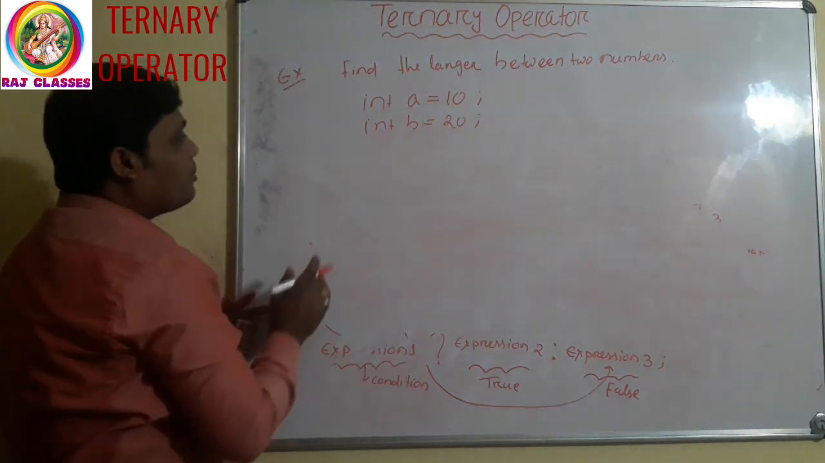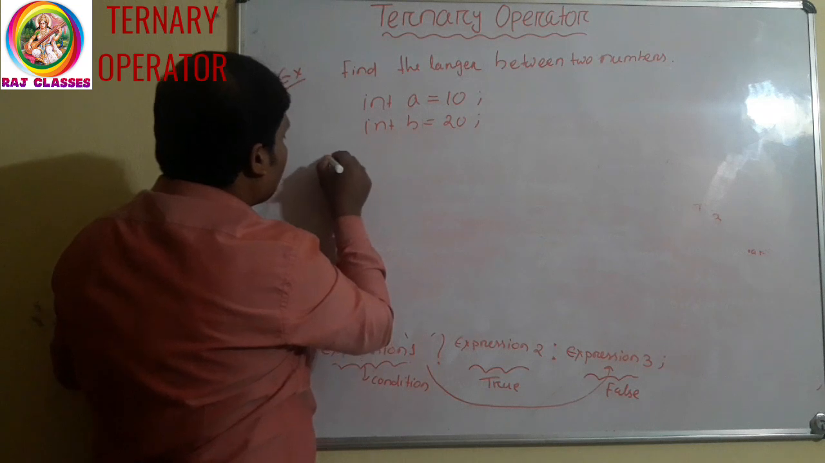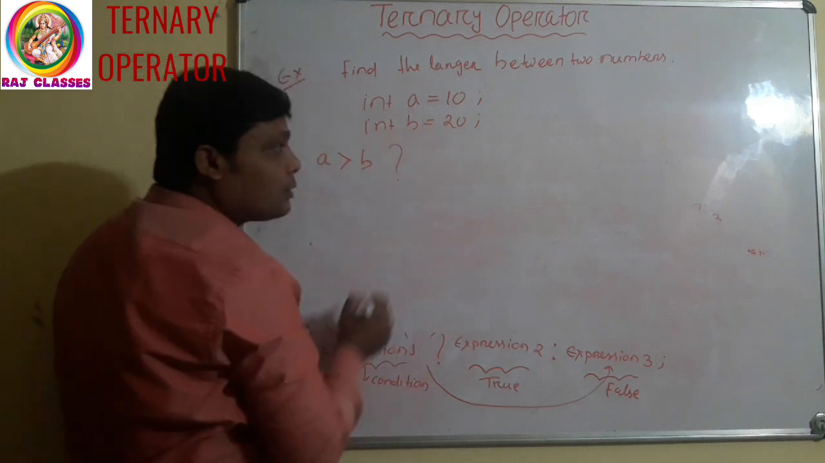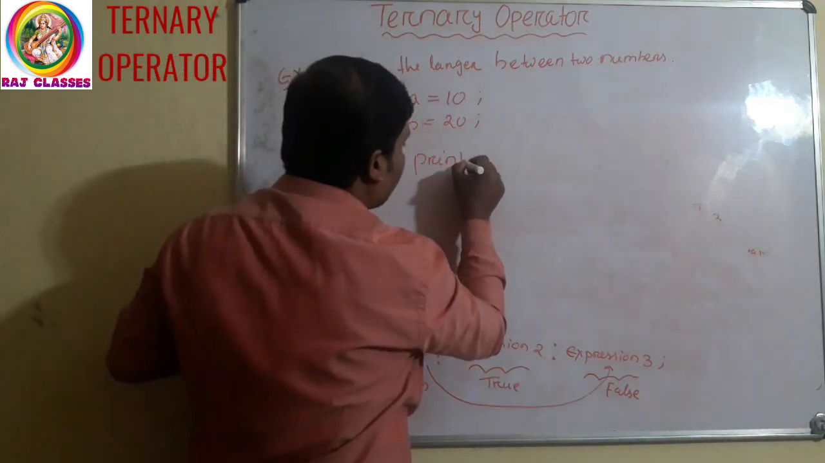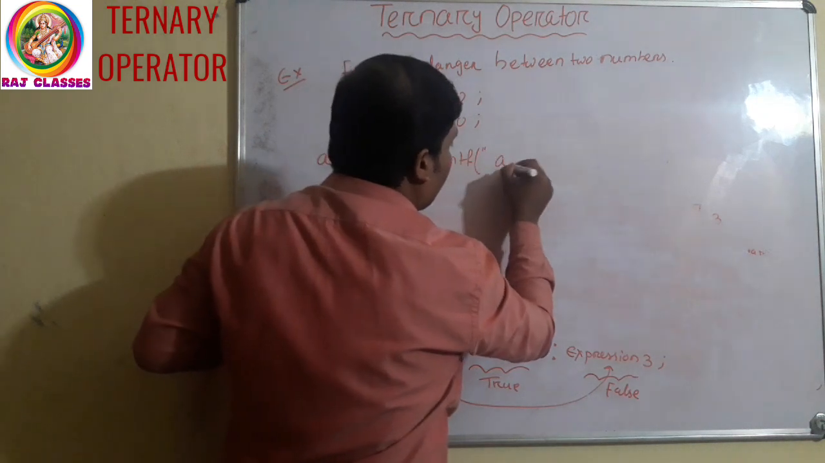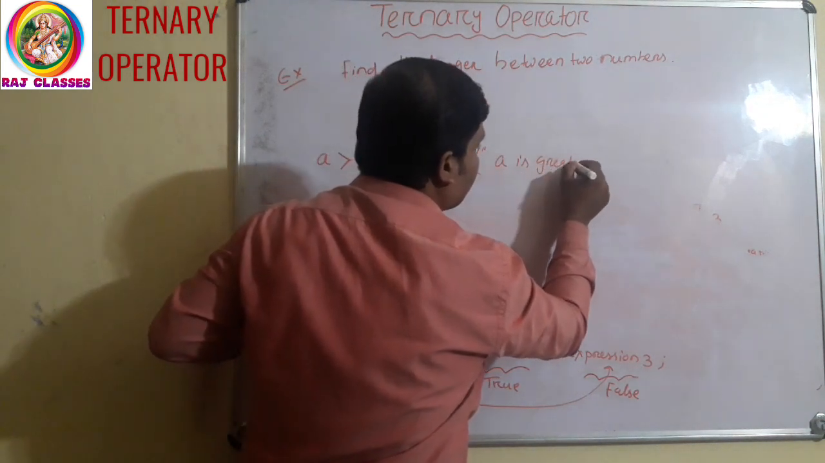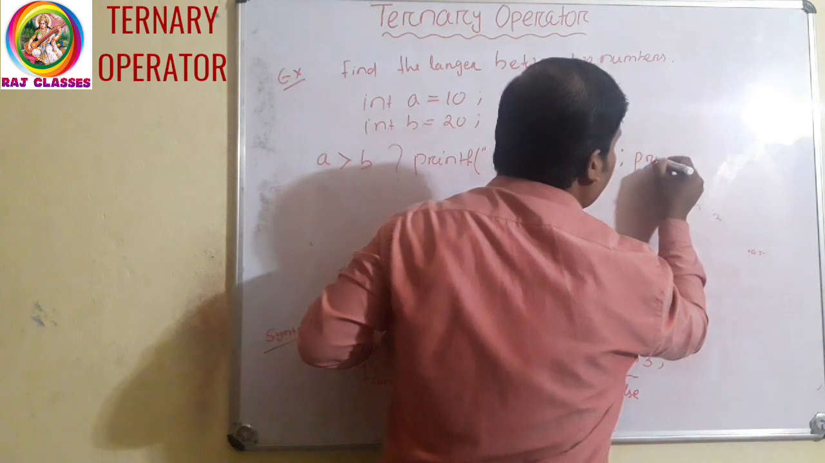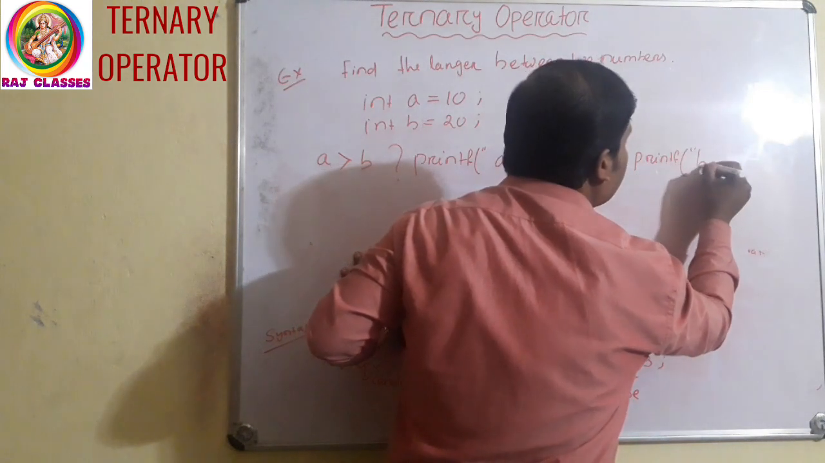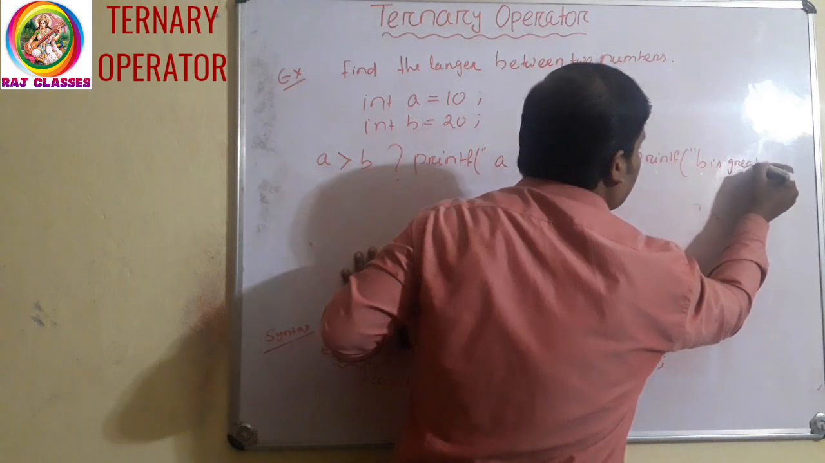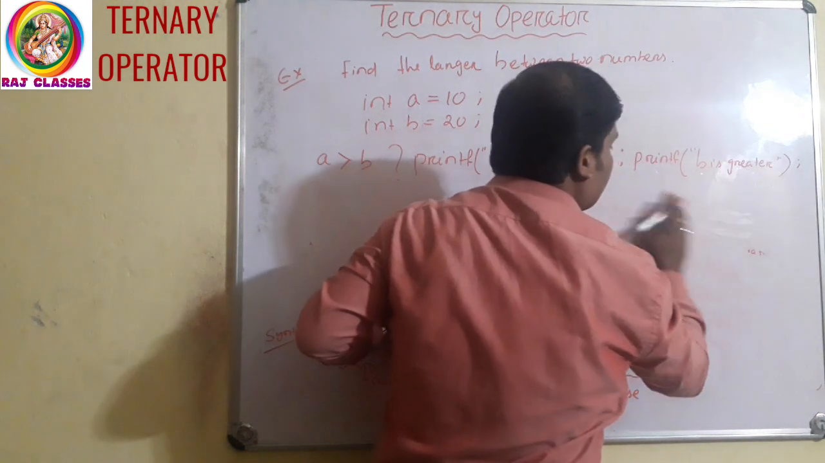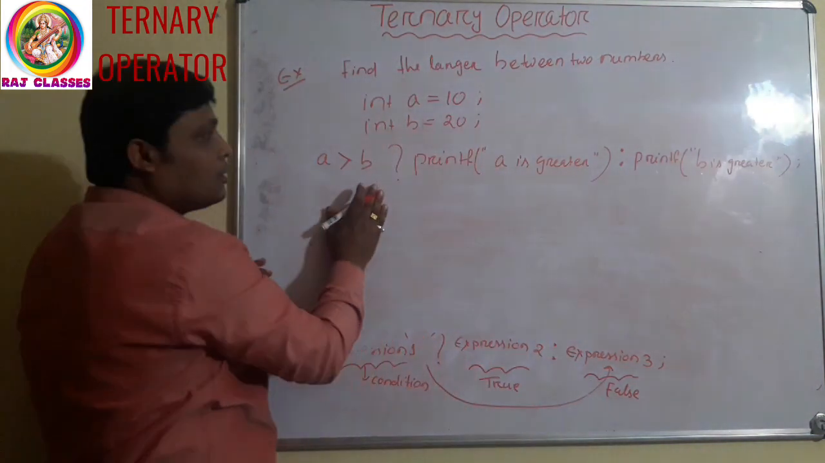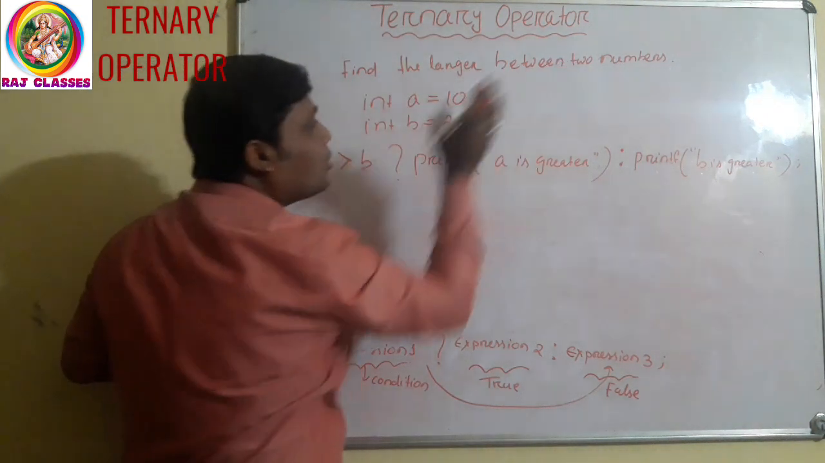Now come to the ternary operator part. Suppose here I am writing a greater than b, then question mark, printf "a is greater", then colon, printf "b is greater". Clear? Using the ternary operator, I am writing this to find the largest among two numbers.